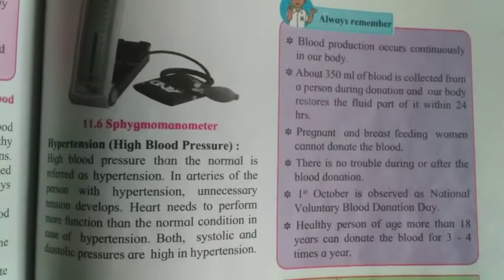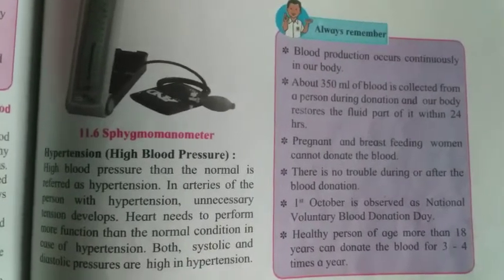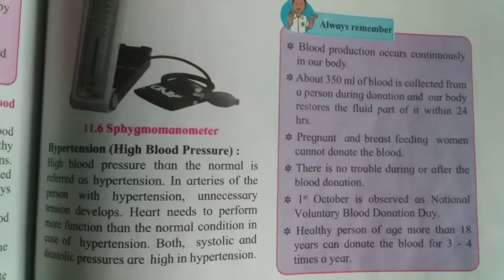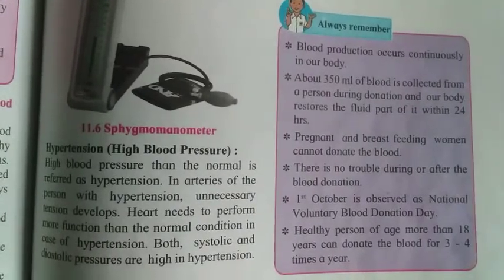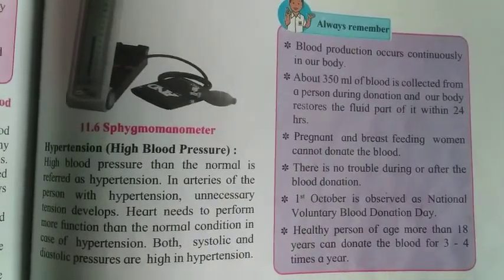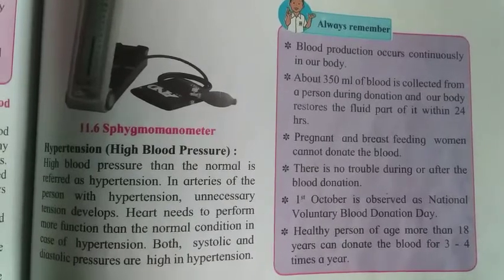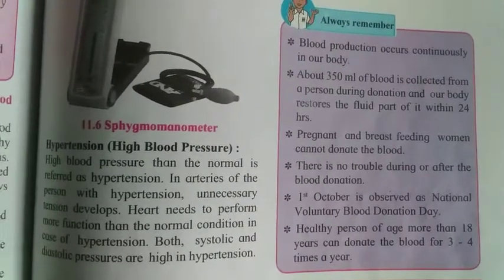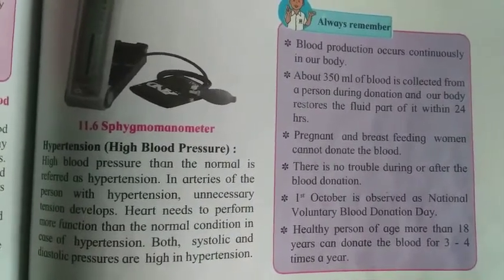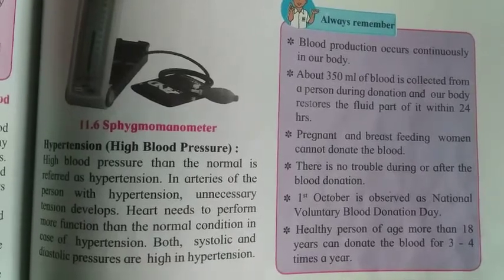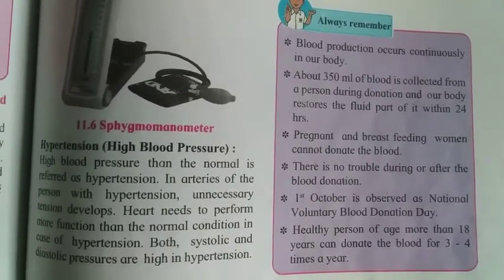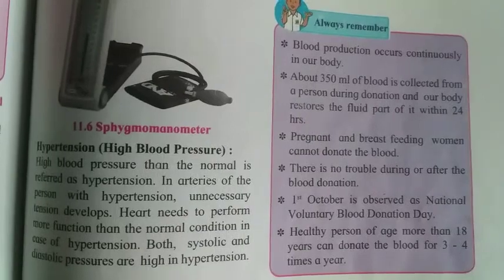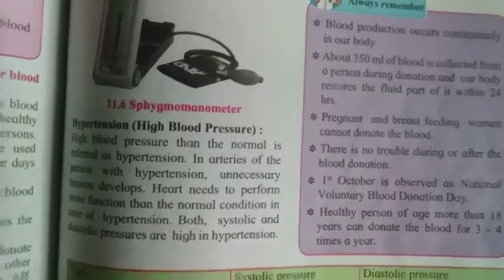There is no trouble during or after blood donation. 1st October is observed as National Voluntary Blood Donation Day. A healthy person of age more than 18 years can donate blood 3 to 4 times a year.